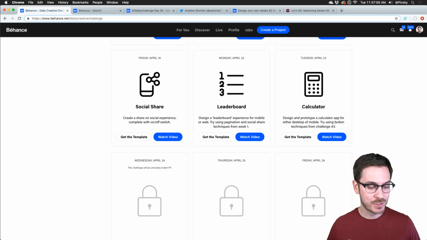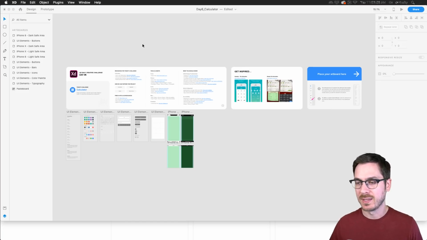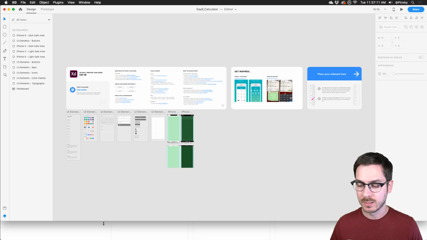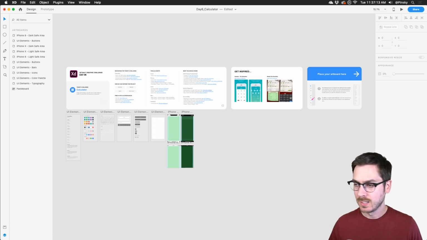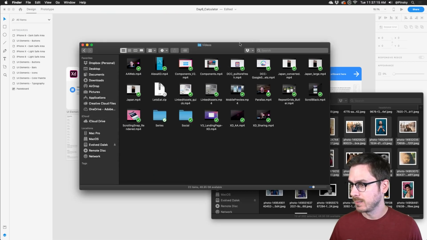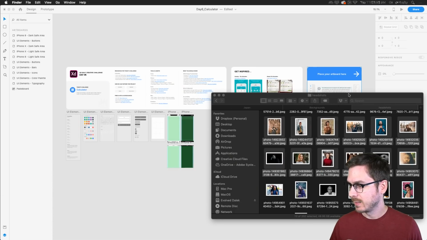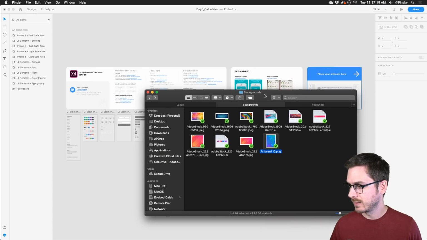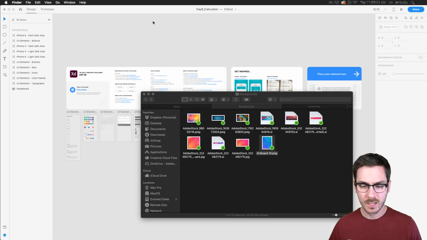So today, let's hop over to Adobe XD. Before we get too caught up in things, we're going to be designing a calculator. Again, not super exciting, but we're gonna make do. Let me actually hop over here. Let me move some of this stuff around. Let me get my backgrounds. Perfect. There we go. All right.